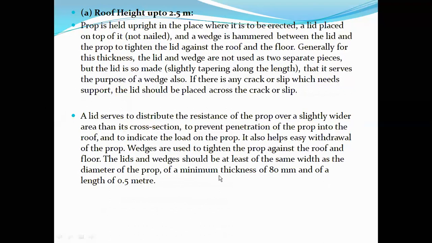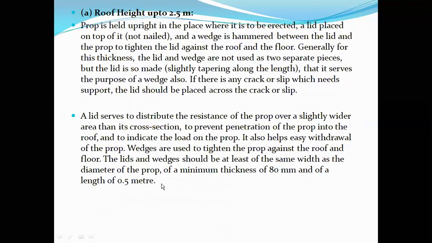So wedges are used to tighten the prop against the roof and floor, and lids and wedges should be at least of the same width as the diameter of the prop, with a minimum thickness of 80 mm, nothing but 8 centimeters, and a length of 0.5 meters, that is 50 centimeters.